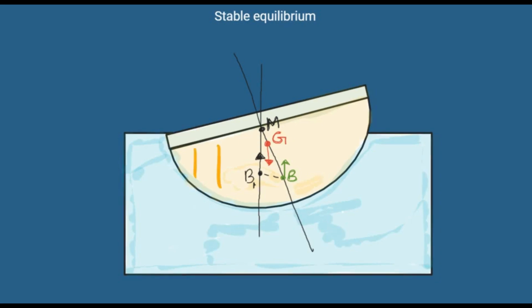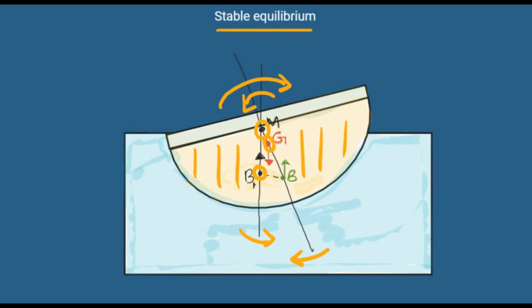If the base of the floating body is heavy, then during an anti-clockwise tilt, the metacenter lies above the center of gravity of the floating body and the new center of buoyancy. As a result, the couple of forces acting due to the upward thrust and weight of the body works in a clockwise direction, thus enabling the floating body to regain its original position. This state is called the stable equilibrium state.